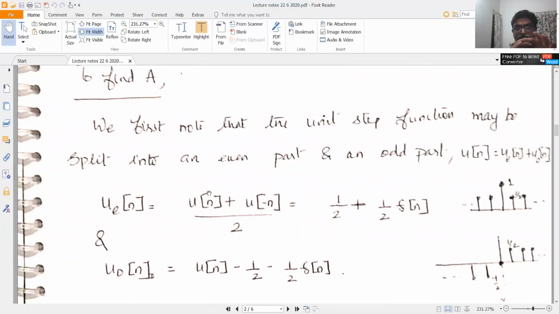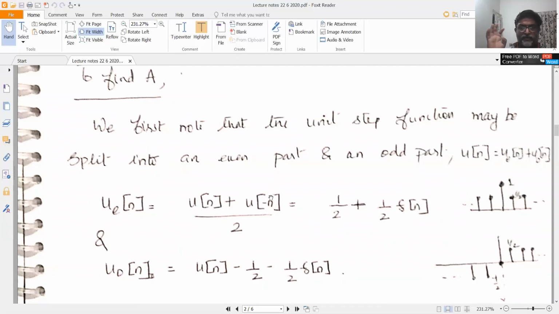So it's equal to 1 from minus infinity to minus 1, and sorry, u[n] plus u[-n]. u[-n] would be equal to 1 from minus infinity to 0. So assume that you have the sequence u[n], which is equal to 1 from n equal to 0 to infinity, and you have the sequence u[-n], which is equal to 1 from n equal to minus infinity to 0. You add these two sequences and divide by 2.